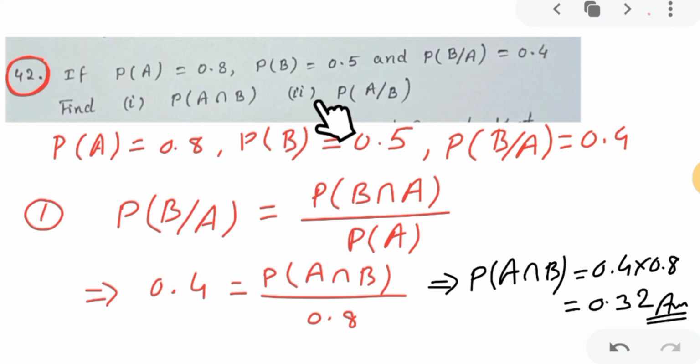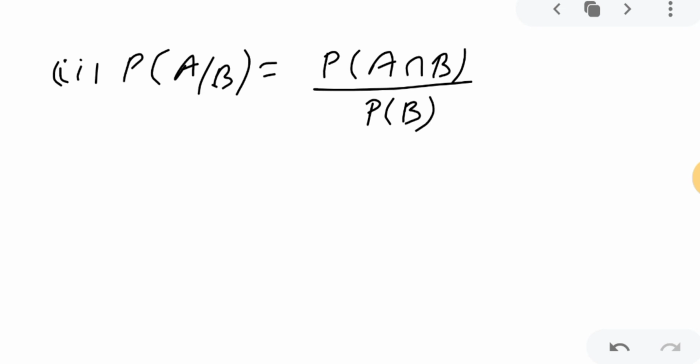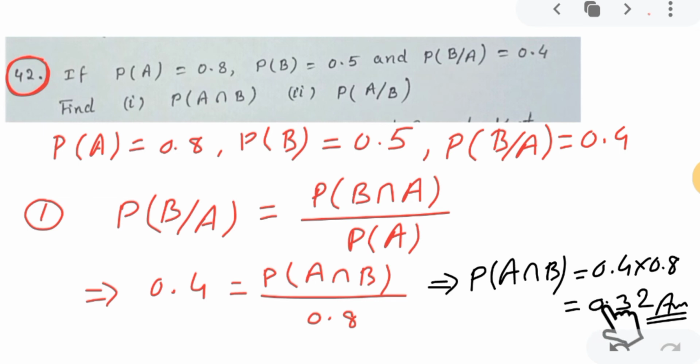In the second part we have to find probability of A slash B. So probability of A slash B, formula: probability of A intersection B, and since B is known, in the denominator I will write probability of B. Correct? Whatever is known goes in the denominator, so I will write probability of B. And we now got the probability of A intersection B as 0.32, so this value I will use, 0.32